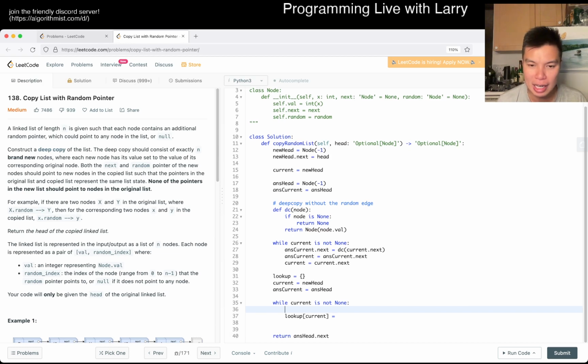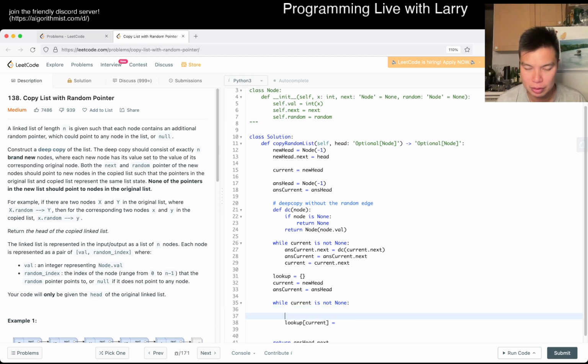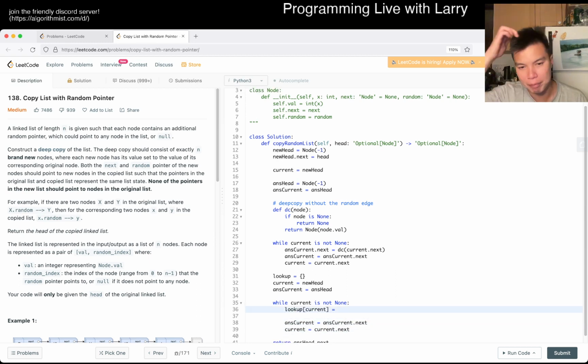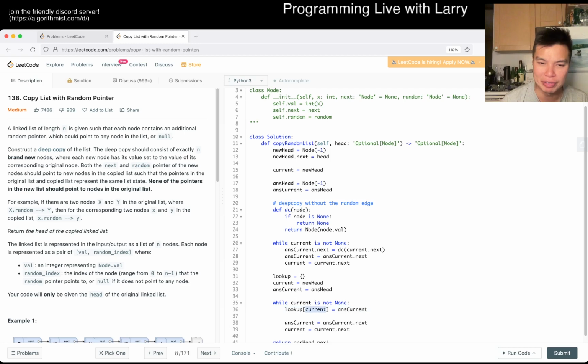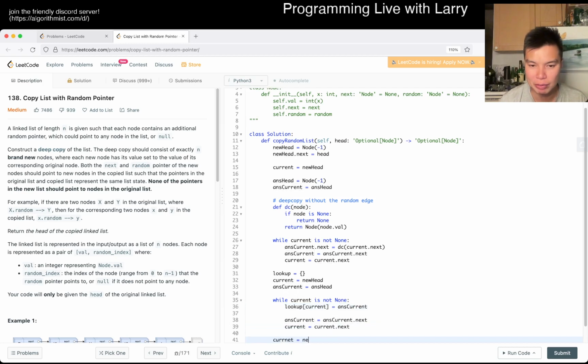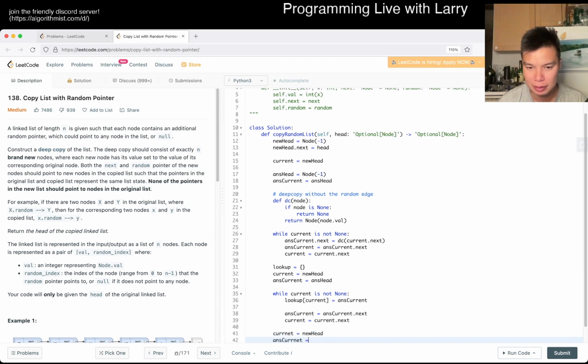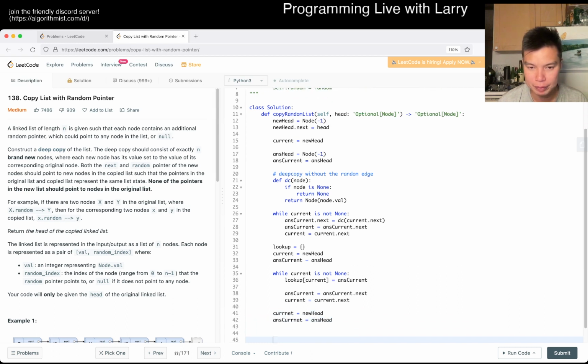Okay, so then now current is equal to current.next and ans current is equal to ans current.next. And what we want to do, of course, is construct basically a mapping between the lookup, the previous node and the next node, and then now we can do it again. Now that we have the mapping, we can do the final pass.